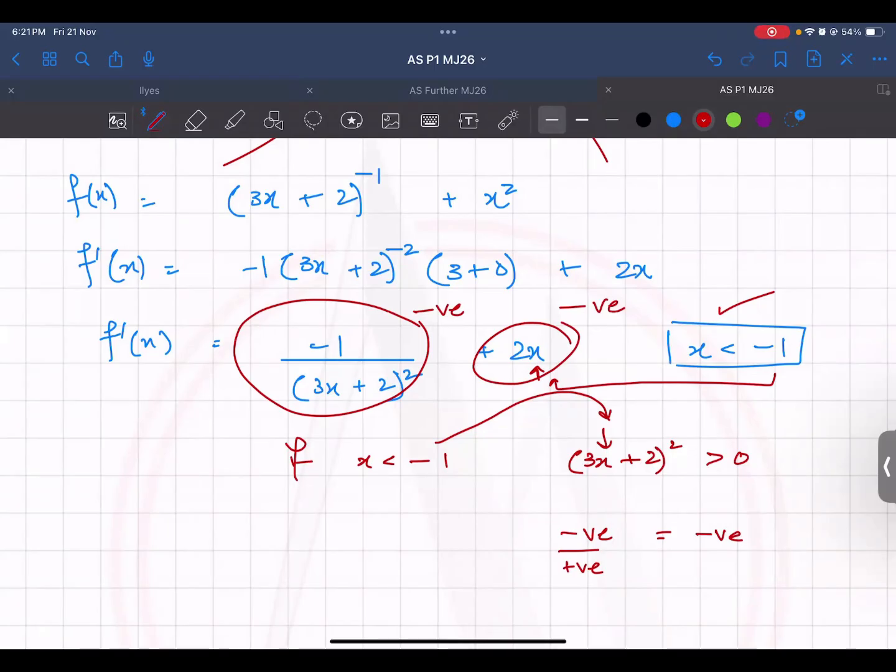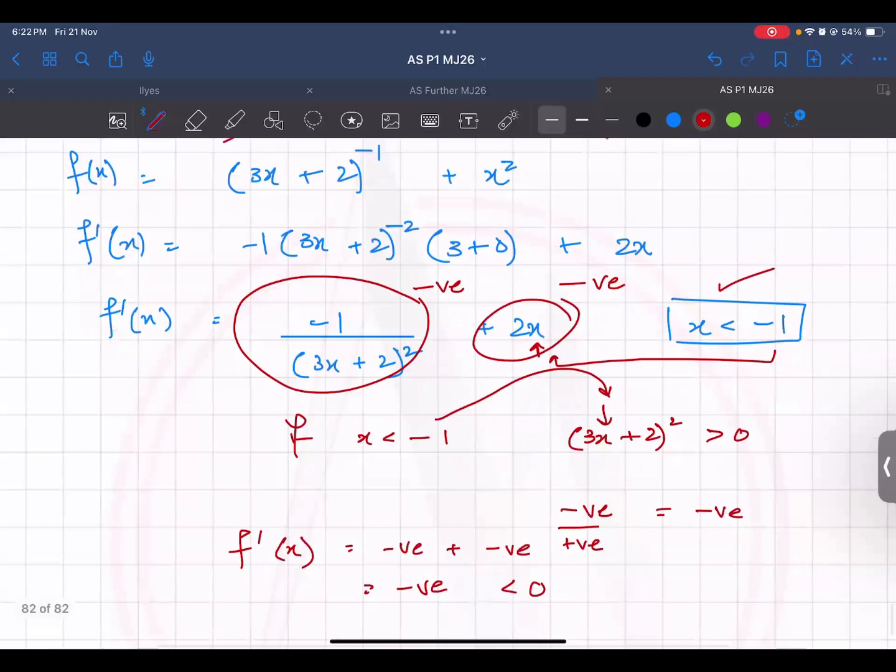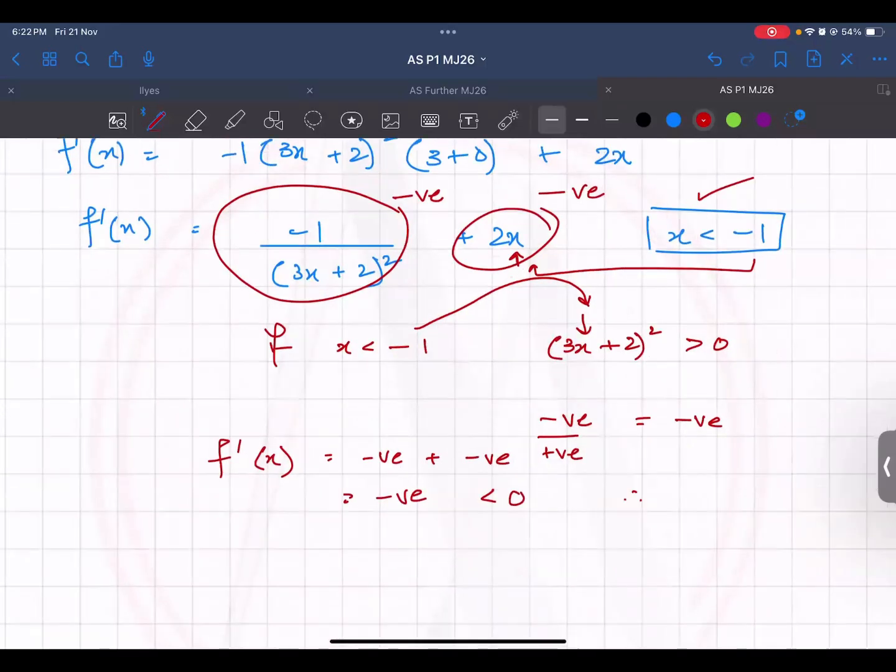Minus 2, minus 4, because you are multiplying a positive number with a negative number, it will also be negative. So this means that for all the values of x less than minus 1, it is negative plus a negative number, which will remain negative, which is less than 0, which means that your function is a decreasing function for this portion.